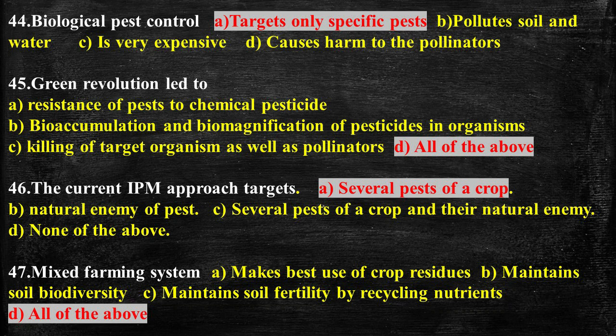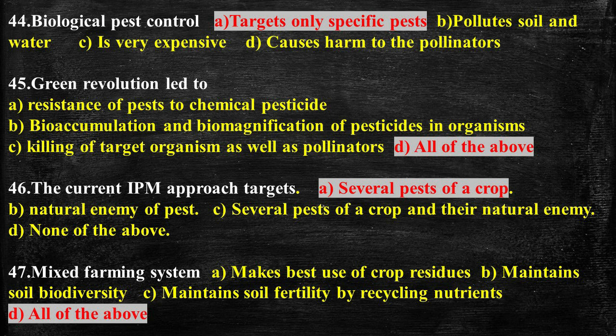Question number 44. Biological pest control, and the answer is targets only specific pest. Question number 45. Green revolution led to, and the answer is resistance of pests to chemical pesticide, bioaccumulation and biomagnification of pesticides in organisms, killing of target organisms as well as pollinators.